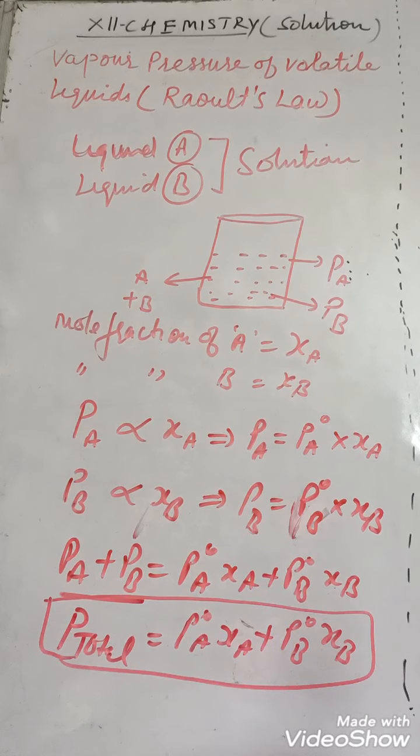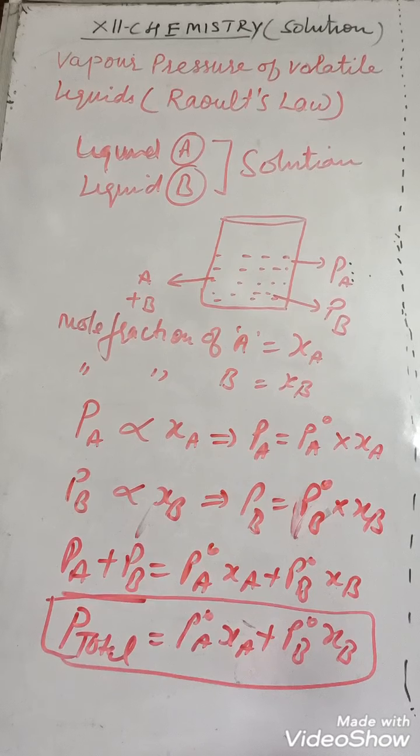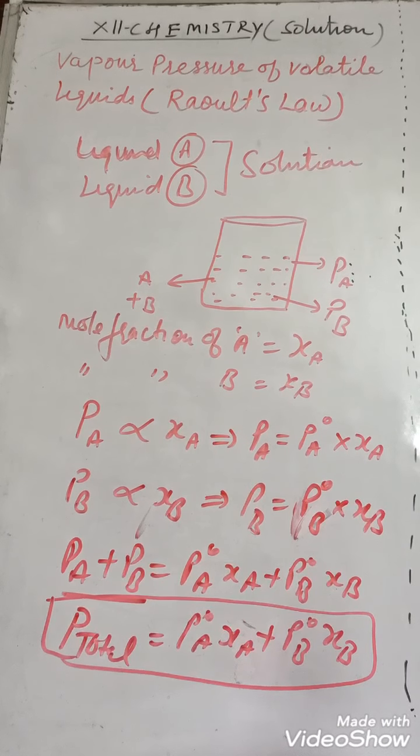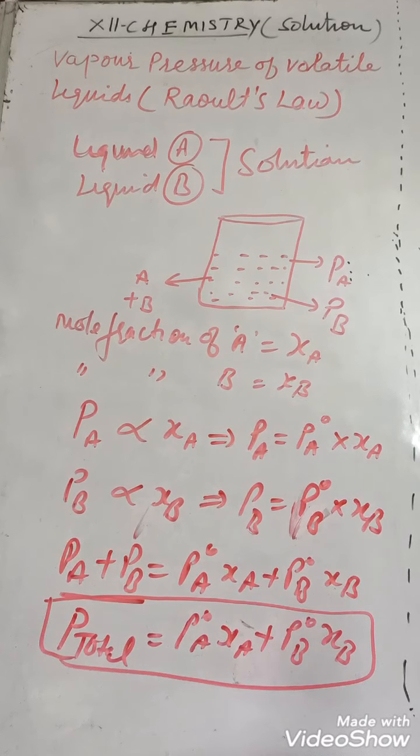This is Raoult's law. And a solution which obeys Raoult's law under the entire range of concentration at a given temperature is known as an ideal solution. So we can take here the condition for ideal solution.